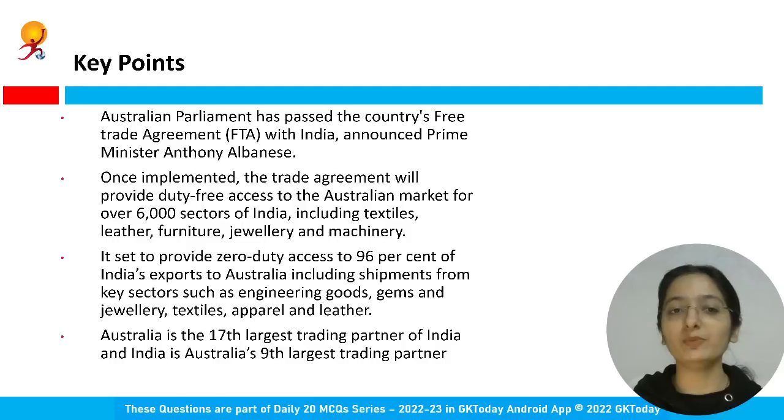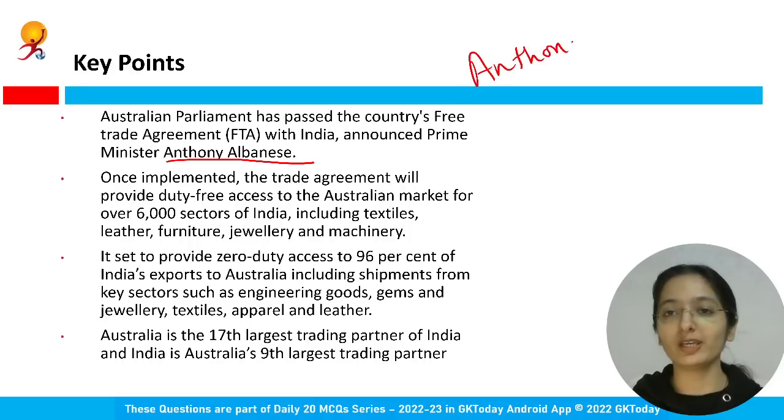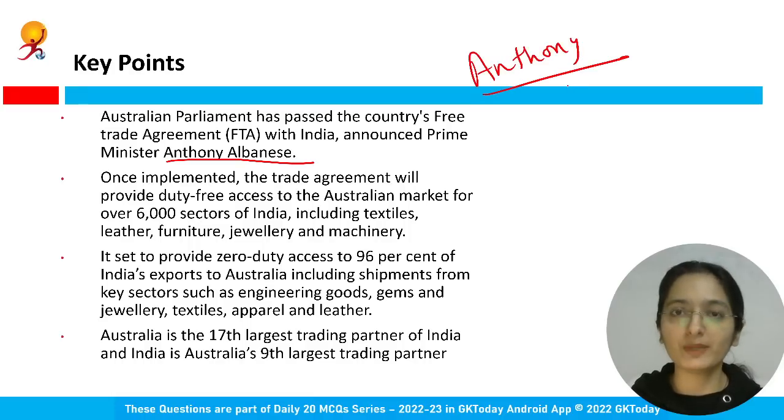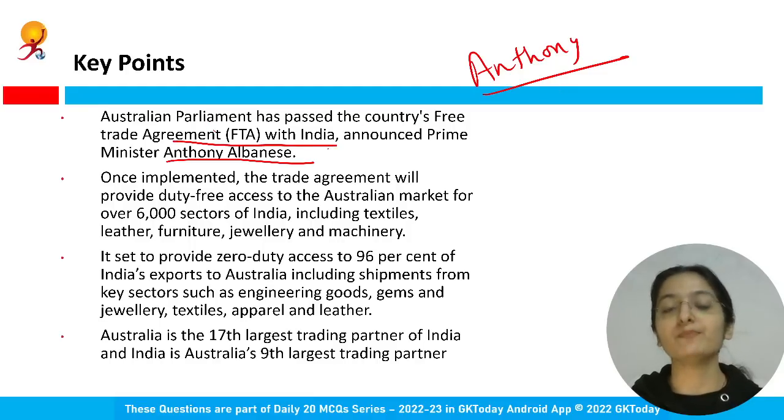Who is the Prime Minister of Australia? Anthony Albanese. So please do remember, it is a very important question that can be asked. Now the Australian Parliament has passed the country's free trade agreement with India. With the passing of this agreement, as the name suggests, it is about free trade.